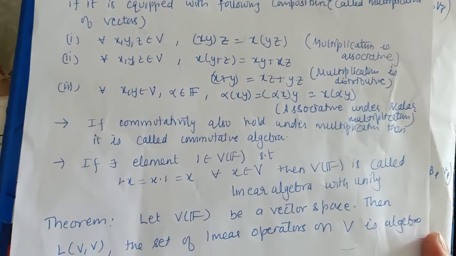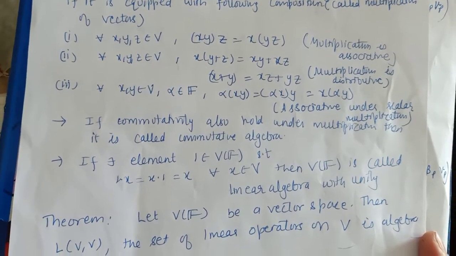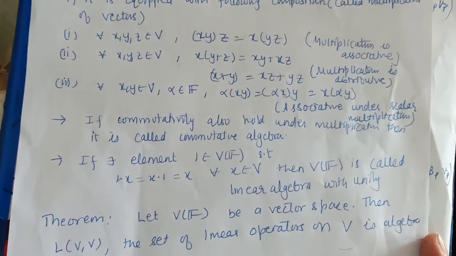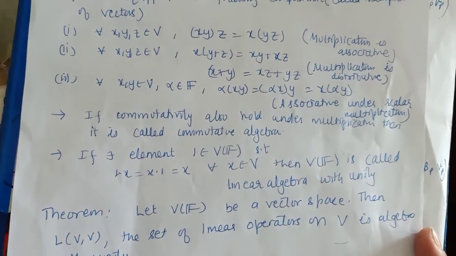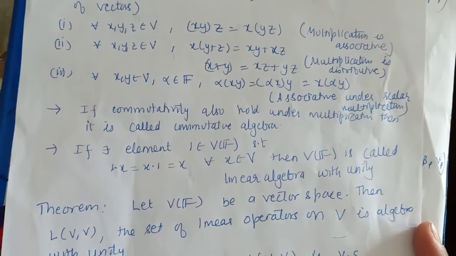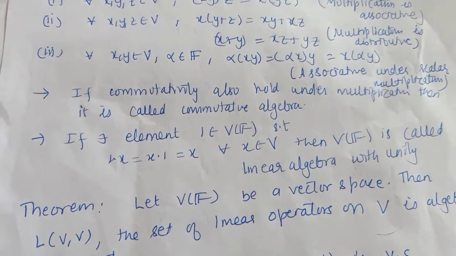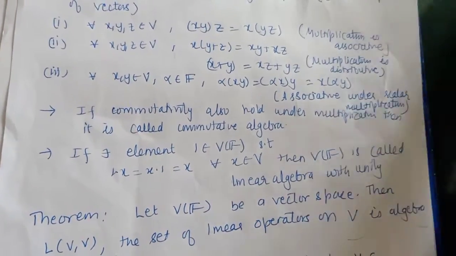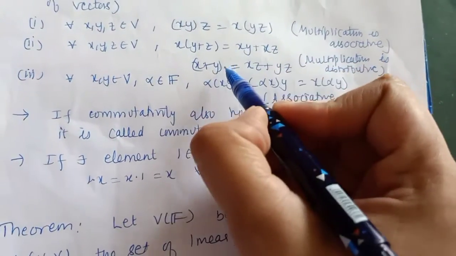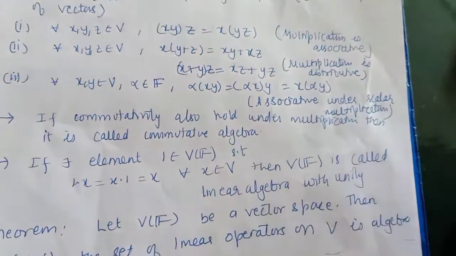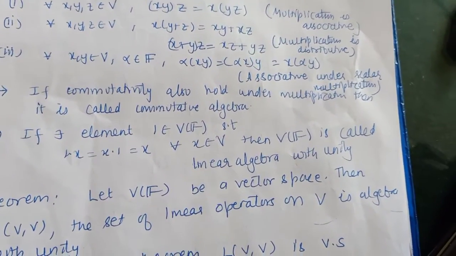Second one is the distributive property under multiplication, that is, if you have x, y, z as some vectors from V, then x into (y plus z) is equal to xy plus xz, and (x plus y) into z is equal to xz plus yz. These two are known as distributive laws over multiplication.